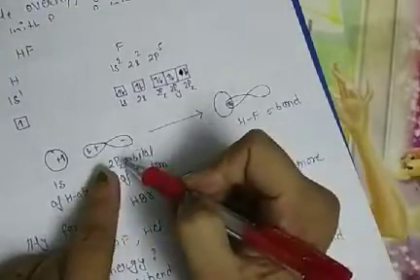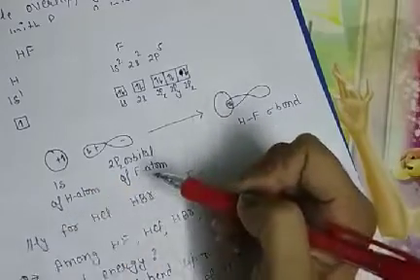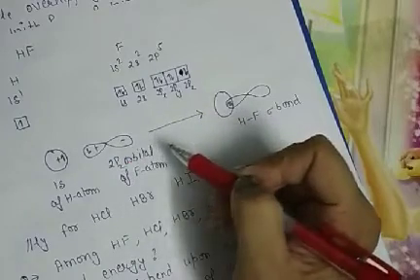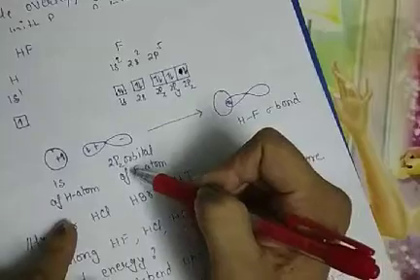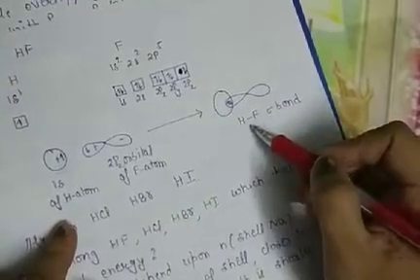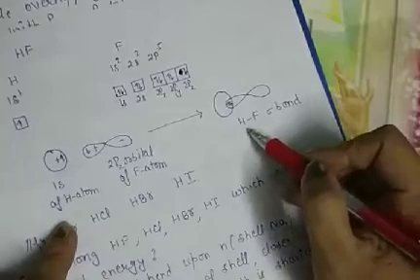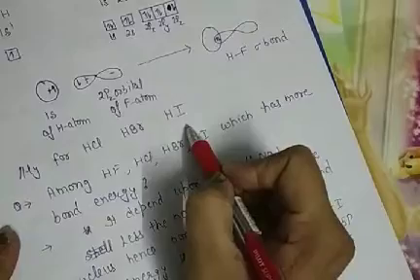It may be px, py or pz. Whatever you want to choose, any p orbital along the internuclear axis, it is up to you. Then it overlaps to give a sigma bond between H and F. The molecule HF is formed. Similarly, it is for HCl, HBr and HI.